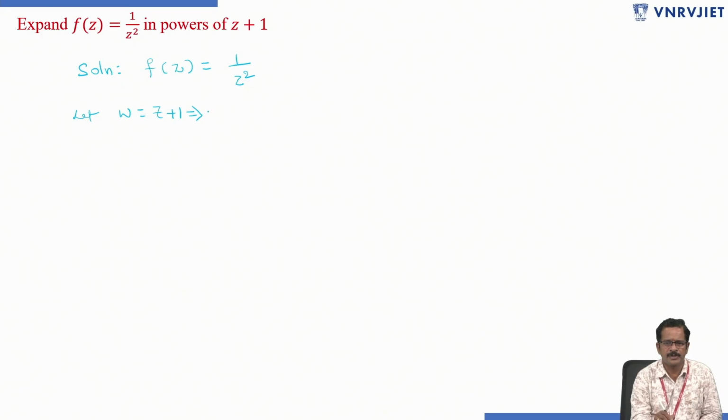From this z equals, what do you get here? Z equals w minus 1 you will get. Therefore f of z equals 1 by z square. Z square means w minus 1 whole square.